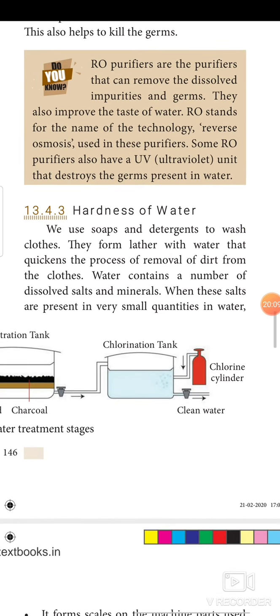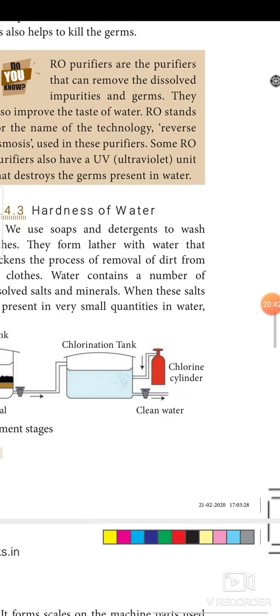Next we need to see hardness of water, because in our bore we get some hard water. What is the difference between hardness and softness of water? We use soaps and detergents to wash clothes. They form lather with water and that quickens the process of removal of dirt from the clothes. Water contains a number of dissolved salts and minerals. When these salts are present in very small quantities in water, it is called soft water. In this water, soaps or detergents form lather easily.